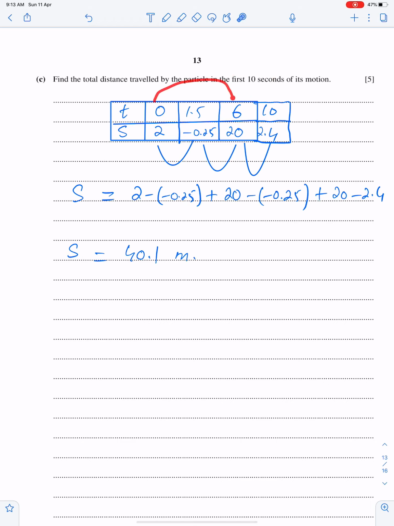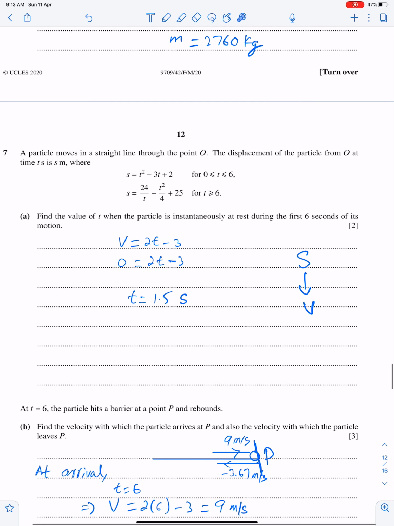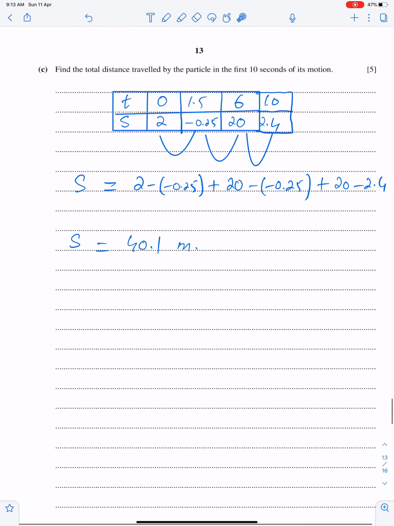Now for 0 to 6, use this equation. This equation, and for greater than 6, use this equation. So when you will put 0 into first equation, you'll get 2. When you put 1.5, you'll get this thing. When you will put 6 in the first equation, you'll get 20. And when you will put 10 into second equation of s, you will get this thing.